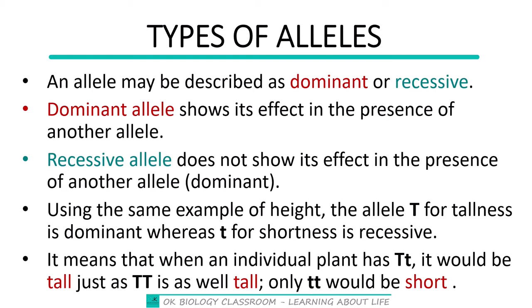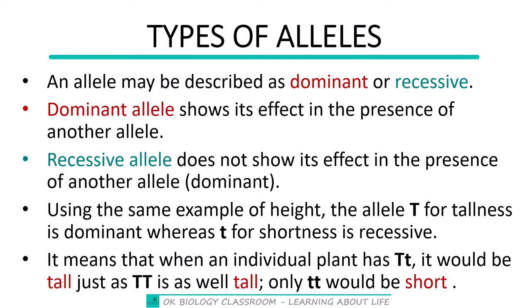It means the only situation where the individual would be short is when that particular plant, or individual organism, has two of the short alleles. That is the only time the individual would be short. So note that point. Dominant alleles show their effect in the presence of another allele, and that is what I put in simple words as the strong one. And then the recessive I refer to as the weaker one, because it does not show its effect in the presence of the dominant allele. And I've illustrated with the example of height, where tallness is dominant and shortness is recessive.